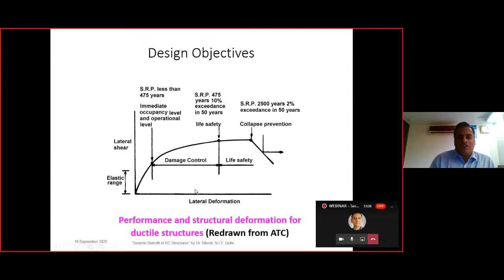So this is from the ATC, that is Applied Technology Council. This was the first code as far as performance-based seismic design was considered, and here we have the immediate occupancy level, the life safety level, and the collapse prevention level. These are synonymous to the minor earthquake, the moderate earthquake, and the major earthquake: the minor damages, the moderate damages, and the major damages without the collapse. Without collapse is always a very important part in the case of the major earthquake.